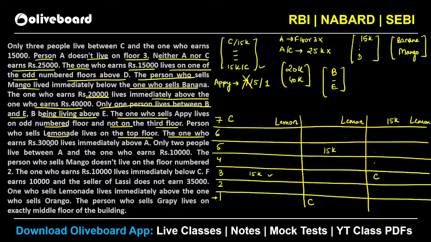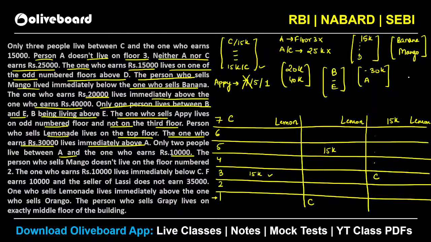आगे देखो. The one who earns 30K lives immediately above A. Okay, so 30K has to be immediately above A. That is another information here. Okay, 30K lives immediately above A. Right now we do not know. Only two people live between A and the one who is earning 10K here. The person who sells mango does not live on the floor number 2.